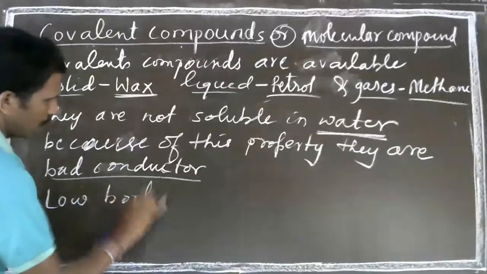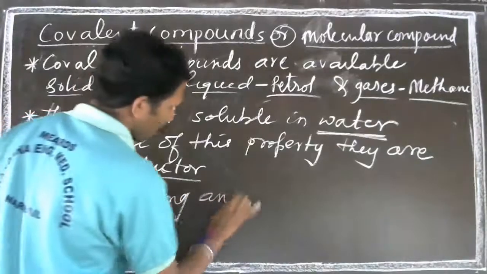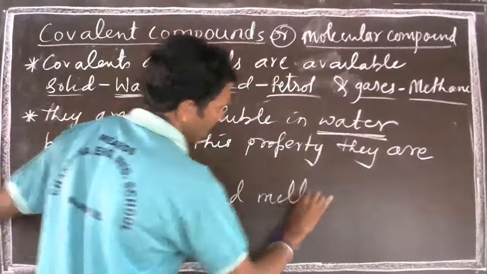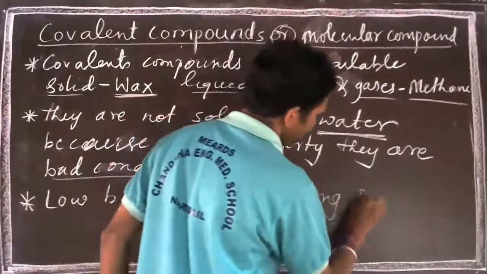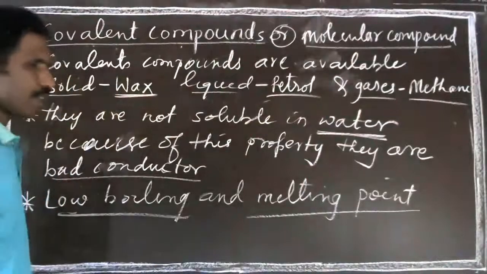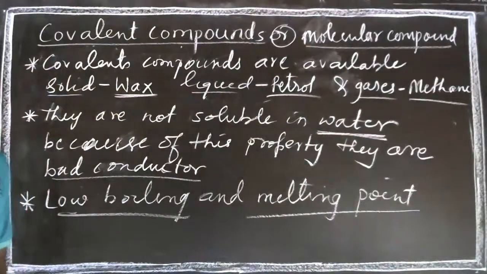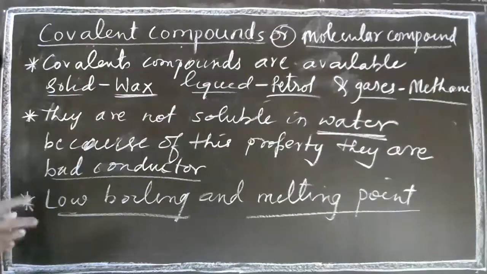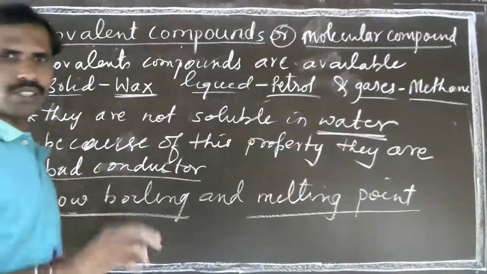Low boiling and melting point. Both the melting point and boiling point are low, because again the answer is the force of attraction between the atoms of the molecules, which is very weak.